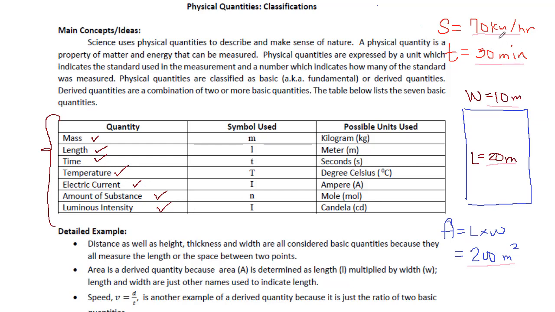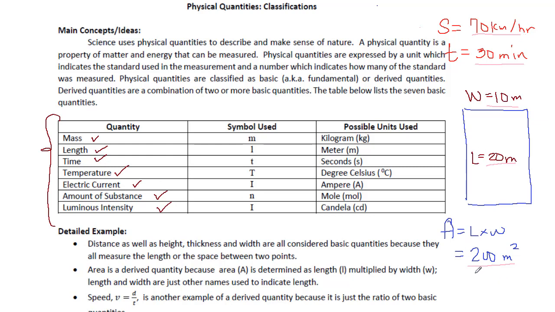Your dad is driving it at 70 km per hour. The unit of speed is kilometer per hour. Kilometer is a measure of length, and hour is a measure of time. So speed is a derived quantity because it's a combination when we divide length and time.